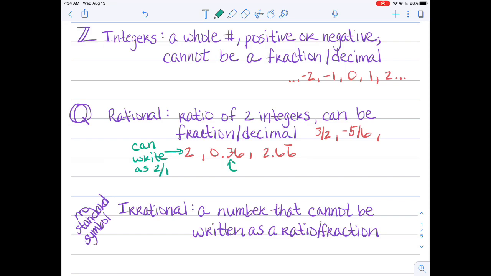This is a special type of decimal called a terminating decimal, because it goes for a certain number of decimal places and then stops. It doesn't repeat or keep going. And this is a repeating decimal. A repeating decimal is just what it sounds like. The number at the end just keeps repeating, or sometimes it'll be a series of numbers that repeats. So terminating and repeating decimals can be written as fractions. Therefore, they are rational. If you want to keep in mind, the word ratio is in the name, rational, ratio.